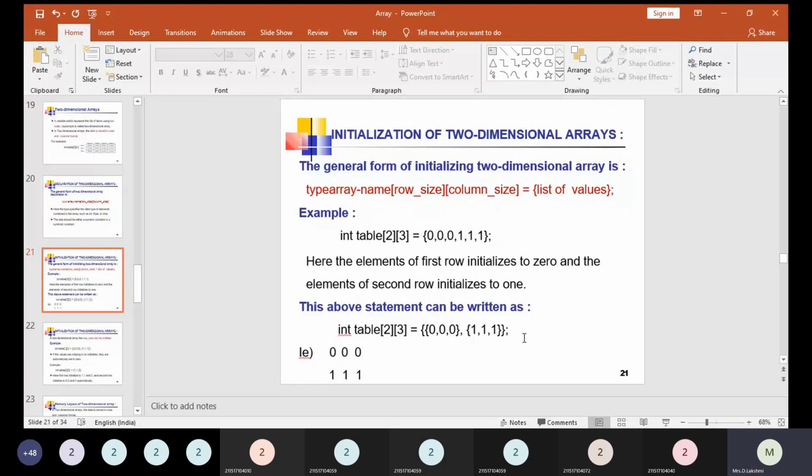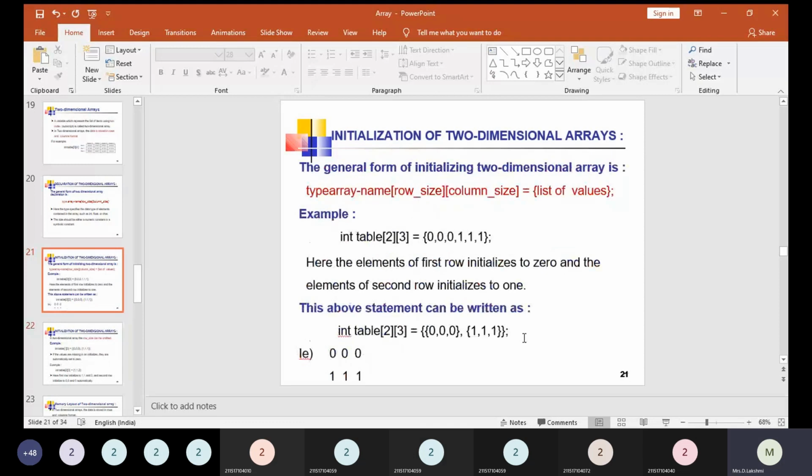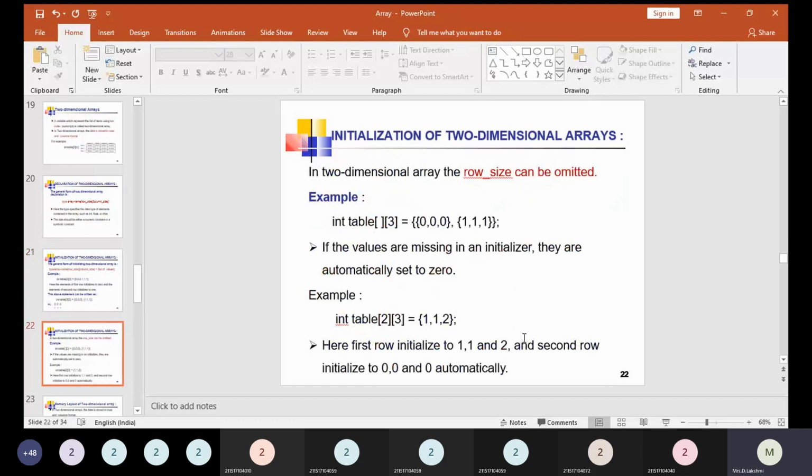So finally we are going to have the array values as 0 0 0 in the first row and 1 1 1 in the second row. Next is initialization of a two-dimensional array in a different format. We have seen this example. If values are missing in an initializer, they are automatically set to 0.